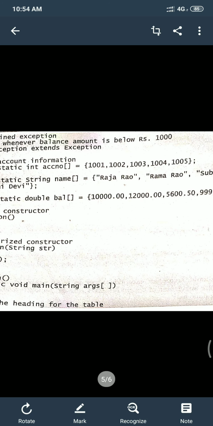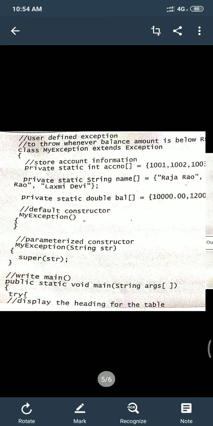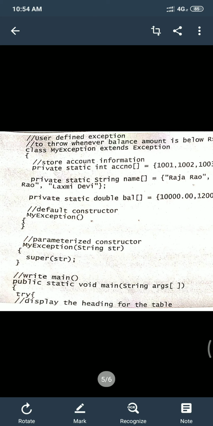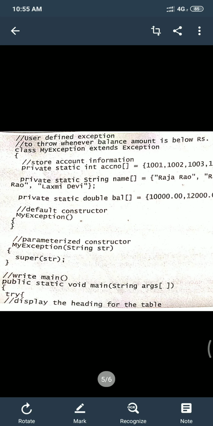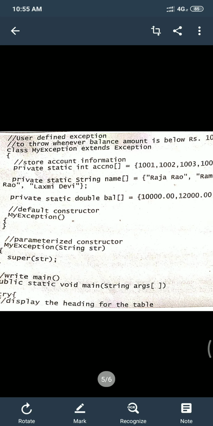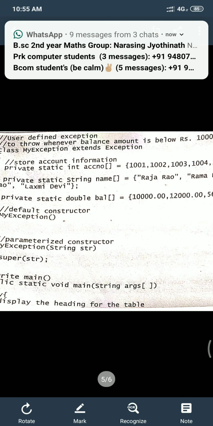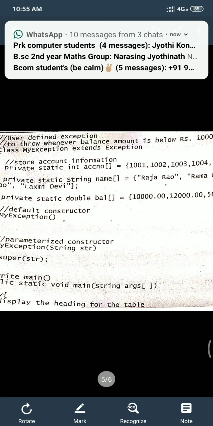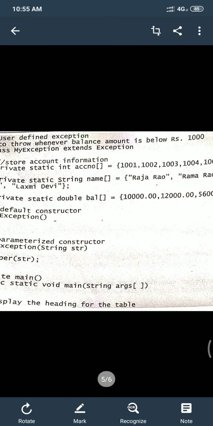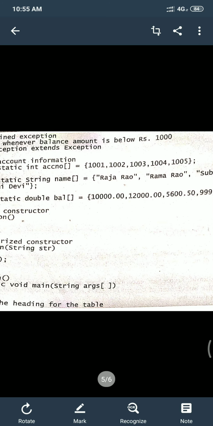So now look into this program. As I said in the first step, I have created an exception class, named MyException, which extends the Exception class. I've declared a variable, a static and private int type account number array, and I'm storing some elements in it.